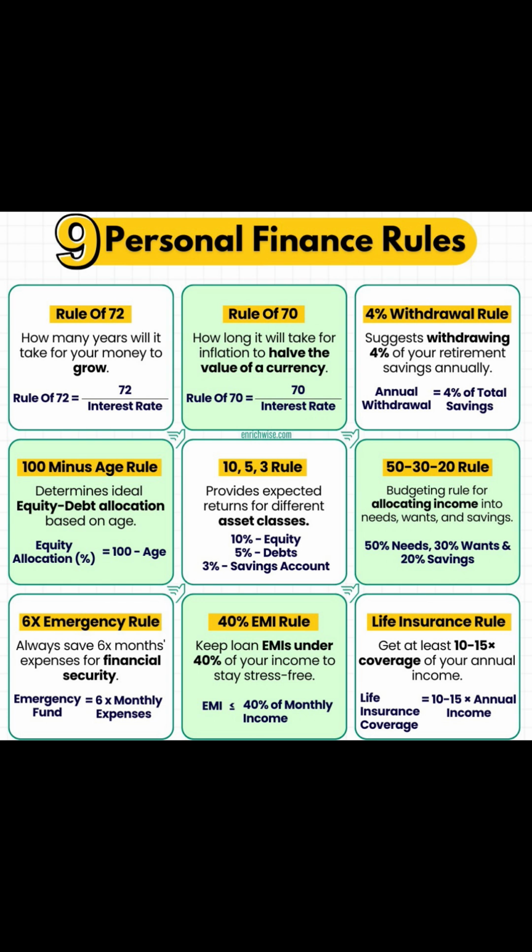So make sure you save this video, right? Take a printout of this image and keep it in mind, especially the emergency rule, because the emergency fund is equal to 6 times your monthly expenses. You have to use all these calculations to budget money, to budget finances, to become financially stable, to know about money, to know about personal finance.